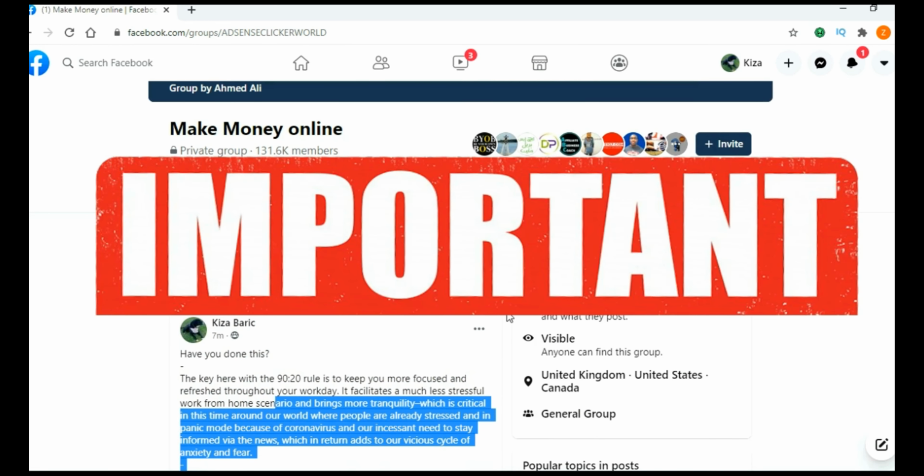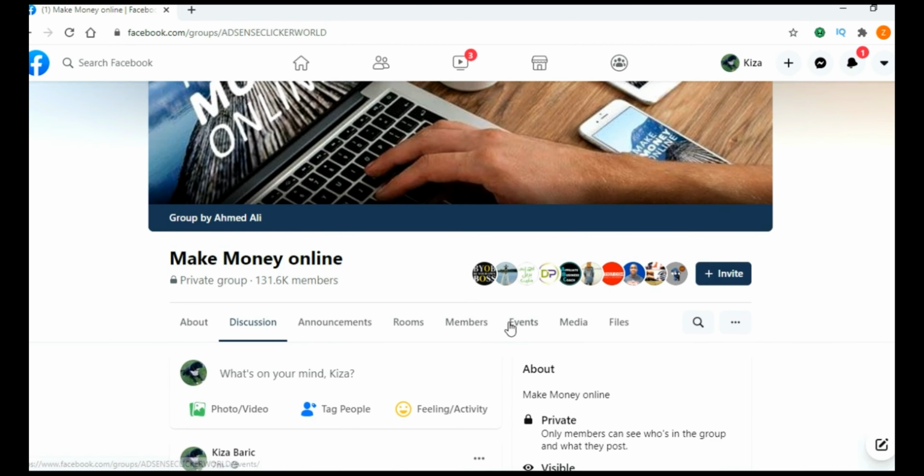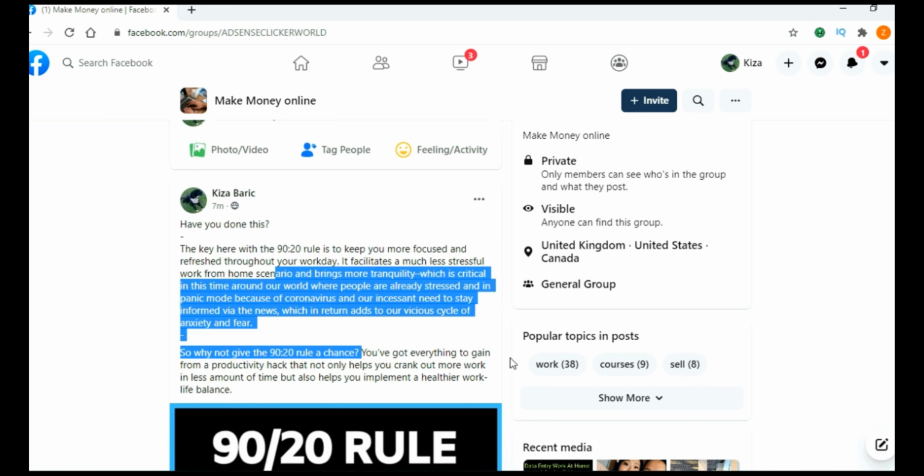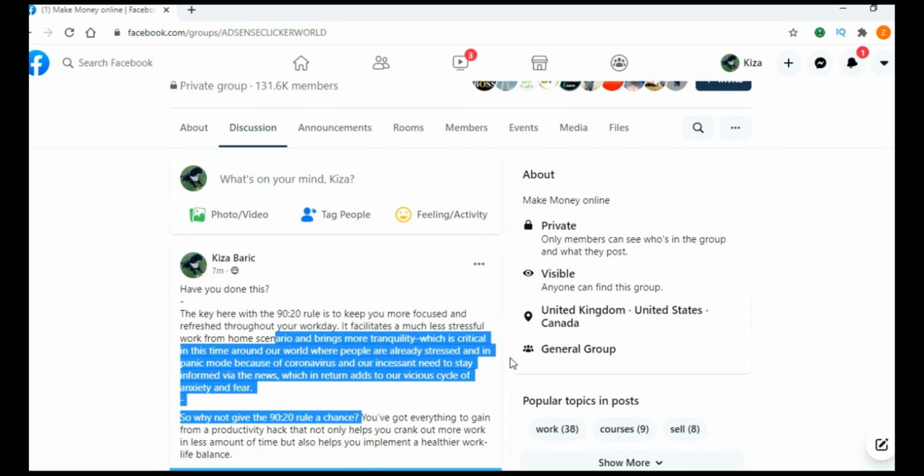This is really important, so pay close attention. You cannot go and make posts in a whole bunch of Facebook groups at the same time, because you will be marked as a spammer and Facebook will ban you. Best practice is to make posts in 3 or 4 groups, then make a pause of 2 or 3 hours, and then go and again make 3 or 4 posts in 3 or 4 groups.